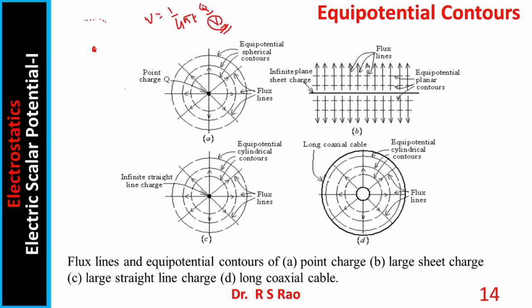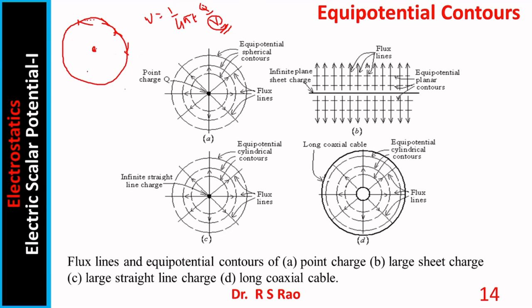If you join all those points, it results in a spherical surface. Over this spherical surface, you can find potential same at all points. This surface then is called an equipotential surface. Equipotential means potential is same at all points over the surface.